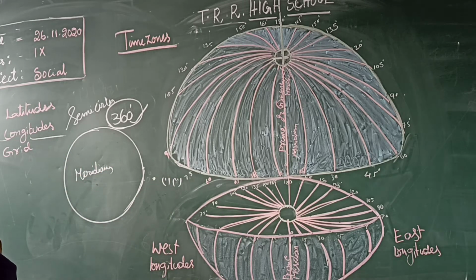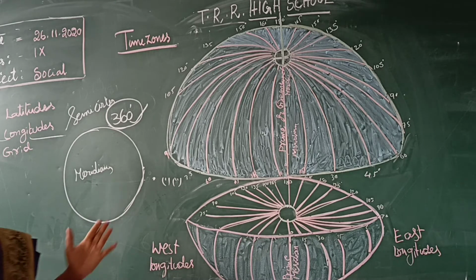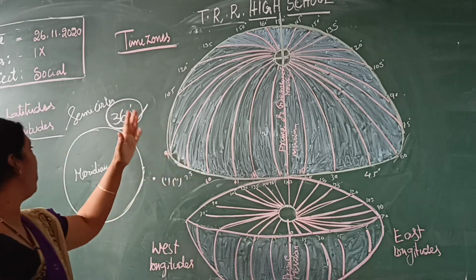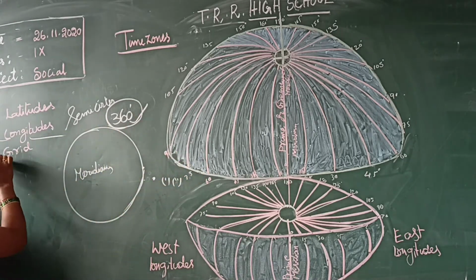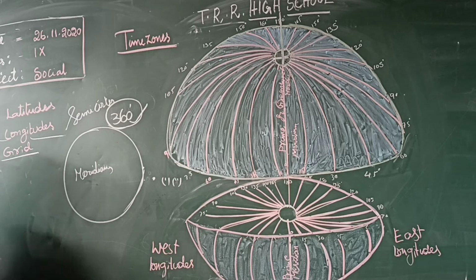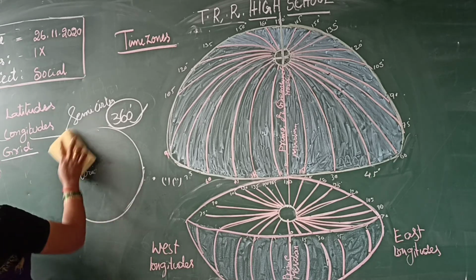Before going to time zones, what is a grid? You learned a question about the grid system. What is meant by grid?